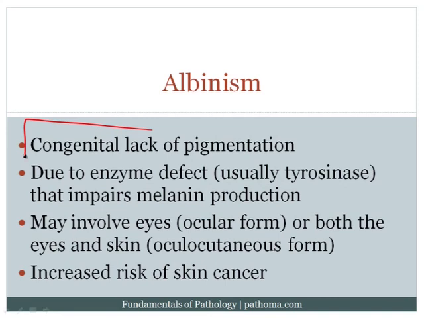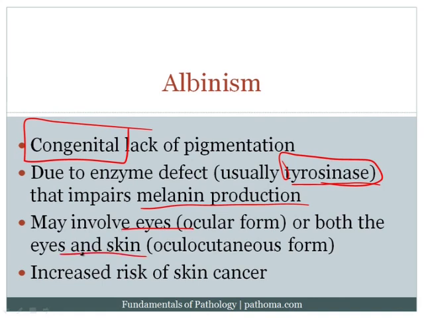Albinism is a congenital defect where the patients lack pigmentation. It is due to an enzyme defect, usually tyrosinase, that then impairs melanin production. Now again, the idea is that if you don't have tyrosinase, you can't take tyrosine and make melanin. And so you do need to know this for the examinations as well. Now it can involve only the eyes, which is called an ocular form, or it can involve both the eyes and the skin, which is called the oculocutaneous form.